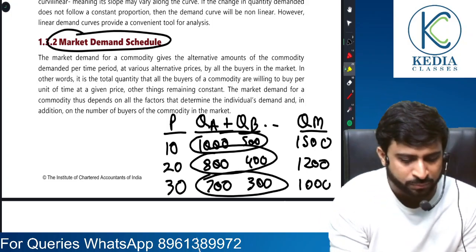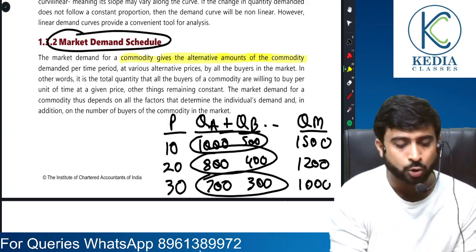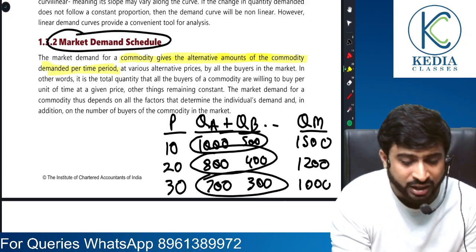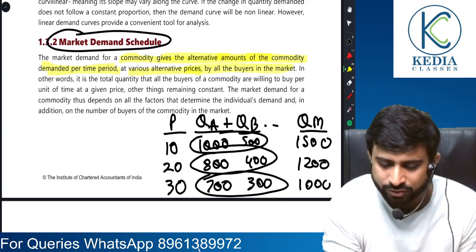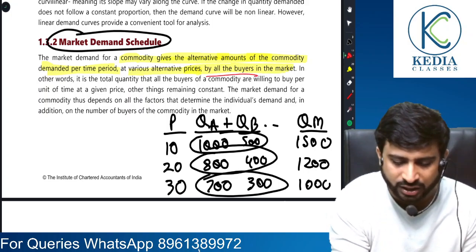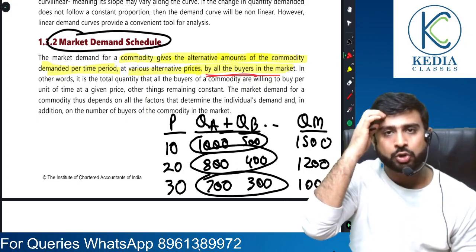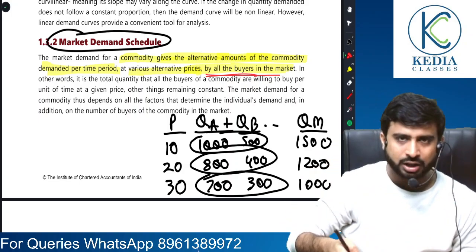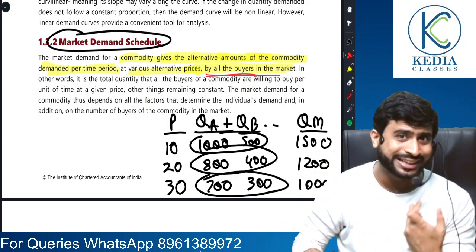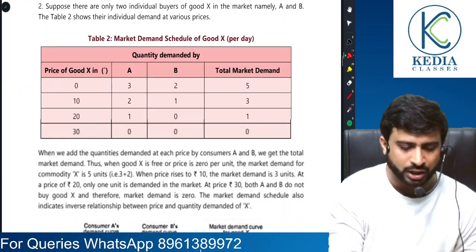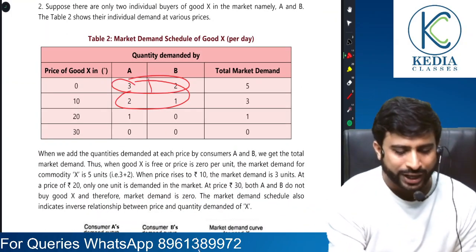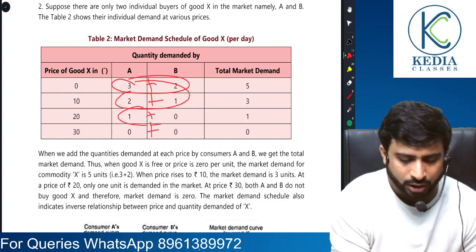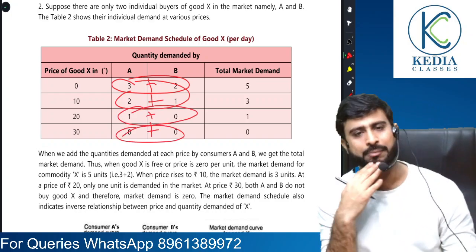So here it is. The market demand gives the alternative amounts of a commodity demanded per time period at various prices by all the buyers. Here is the key language: by all the buyers in a market. When you talk about an individual buyer and plot a demand table for that, it is an individual demand schedule. So when you add up the individual demand tables, you eventually arrive at the market demand table.